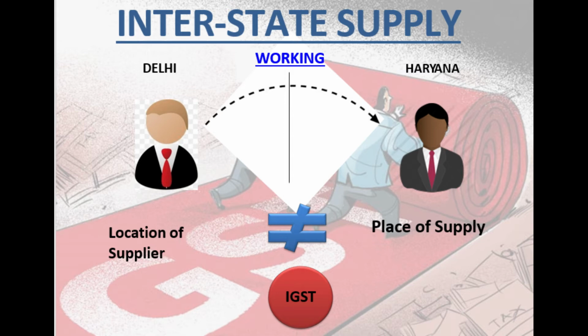Then what is the equation? The equation is location of supplier is not equal to the place of supply, correct? Where the customer is located. Then what would be applicable? Naturally, IGST would be applicable. Clear? With these two slides, you are clear about the working for intrastate and interstate.